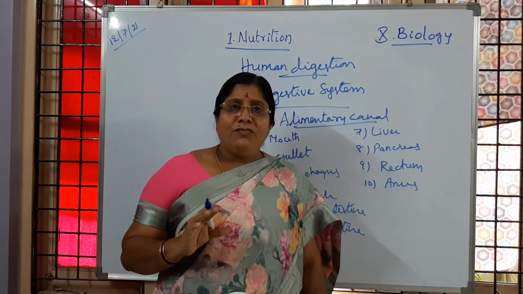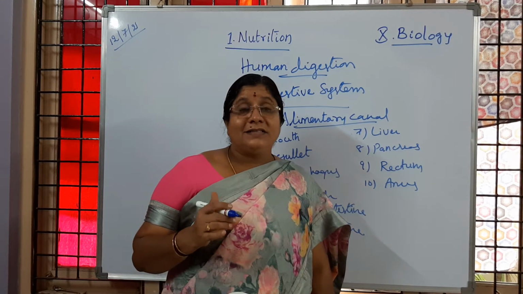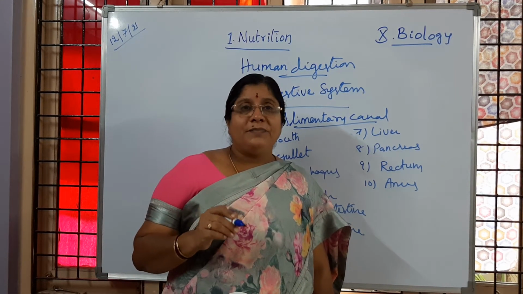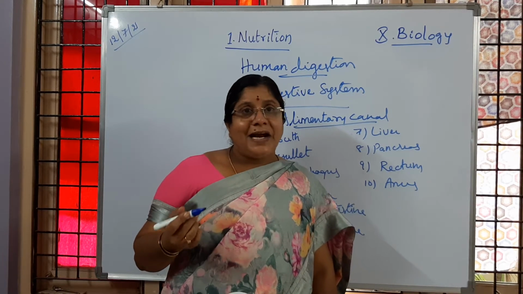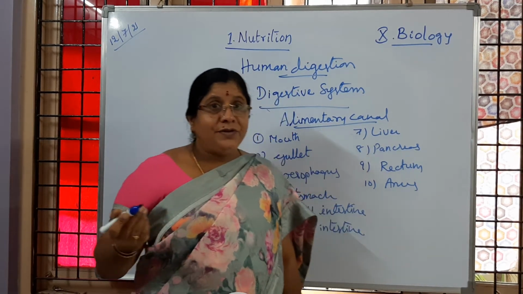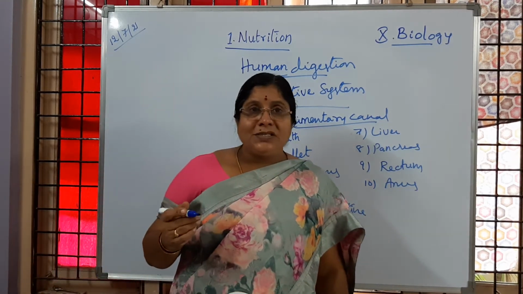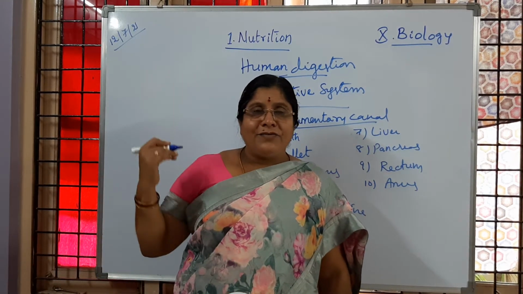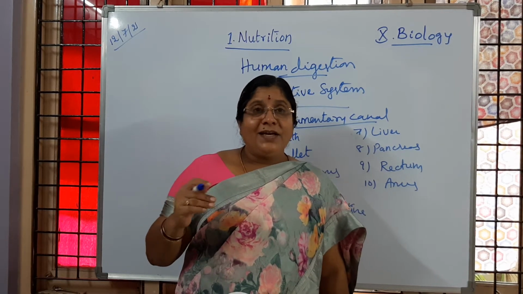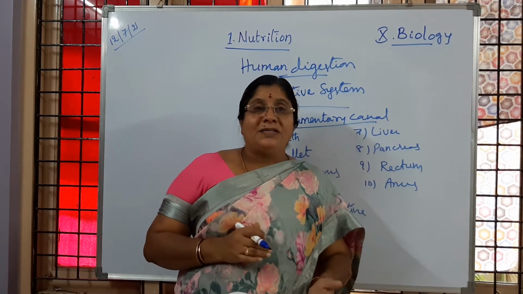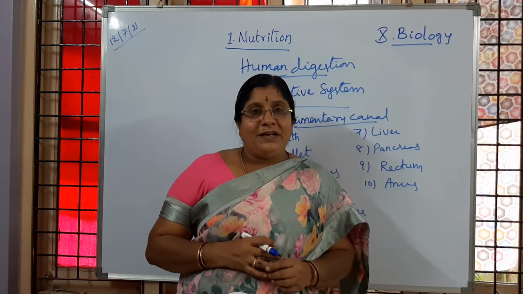You learned glands are produced from the epithelial tissue, which we call glandular epithelium. I hope you remember. These glands produce some chemicals, earlier we wrote enzymes, which help in the process of digestion. Is it clear to children?